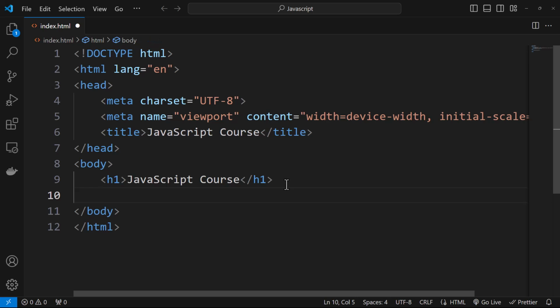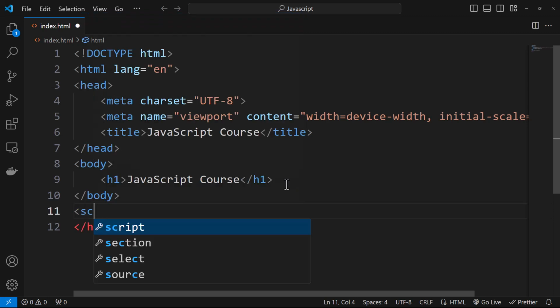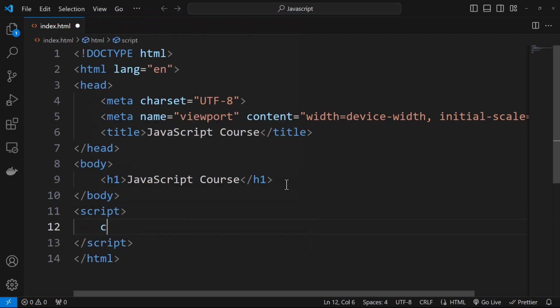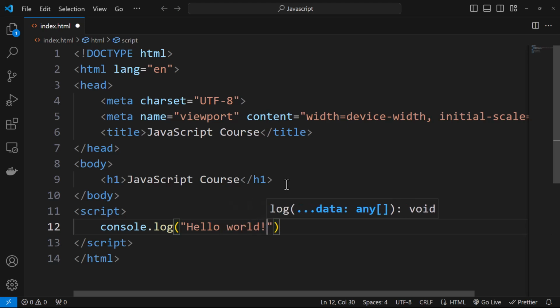For that, I will have to make use of a special tag called the script tag. So here after body, I'll add script, and here I'll write console.log and say hello world, something like this. So this is JavaScript, and I have saved it.